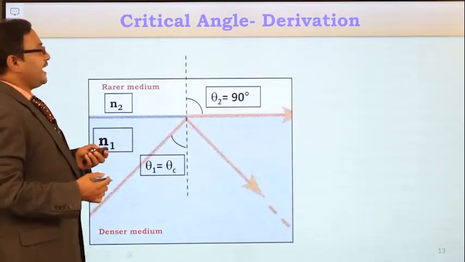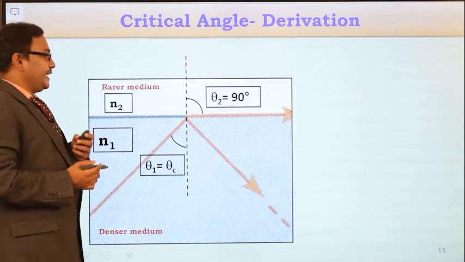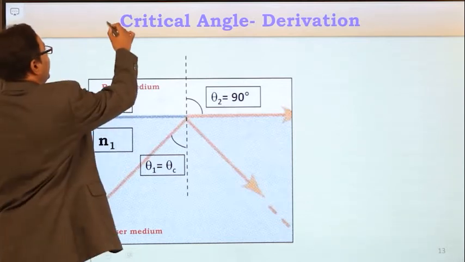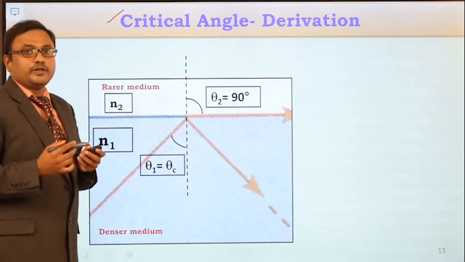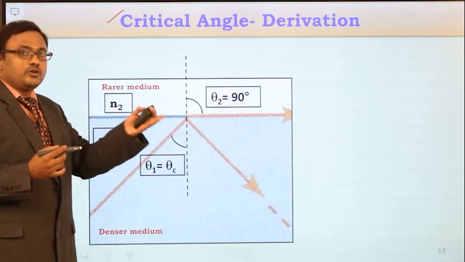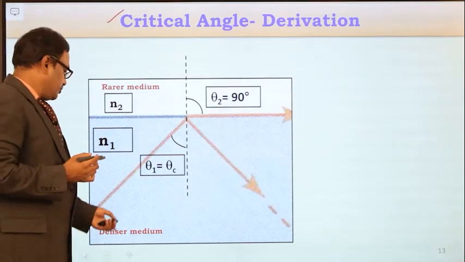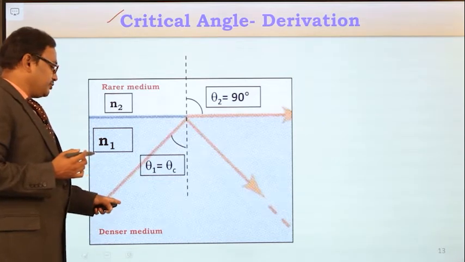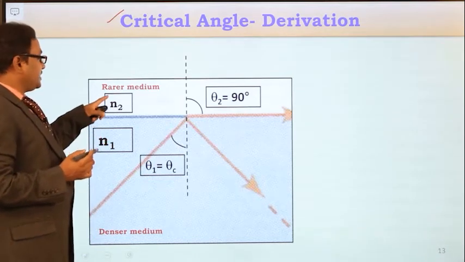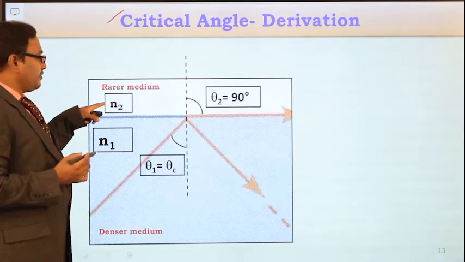And now we will derive the expression for critical angle. So already I told you, to get the critical angle condition, always we have to assume that light ray is traveling from denser medium to rarer medium. Let us assume this is the denser medium with refractive index equal to N1, and this is the rarer medium with refractive index equal to N2.